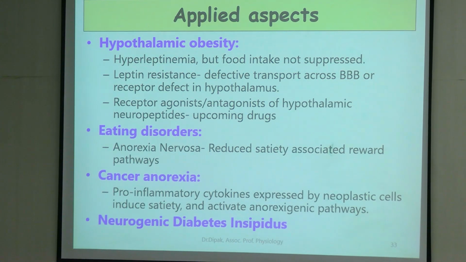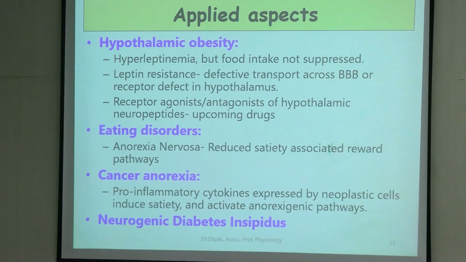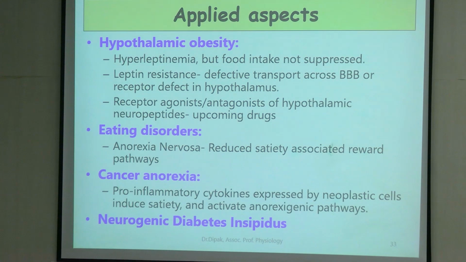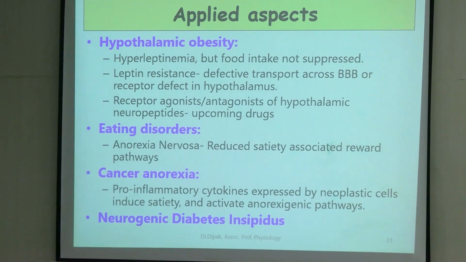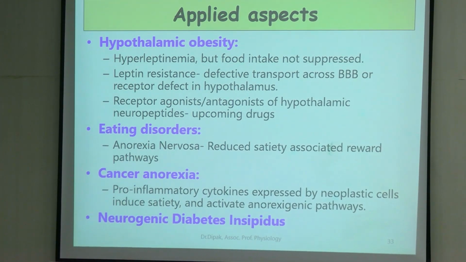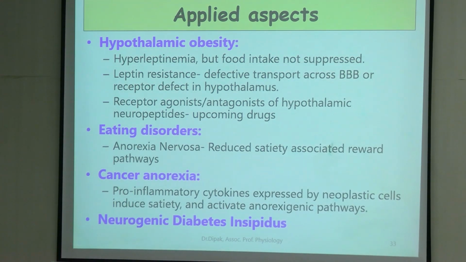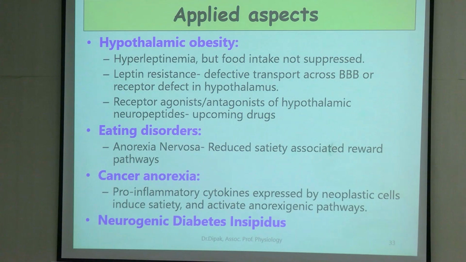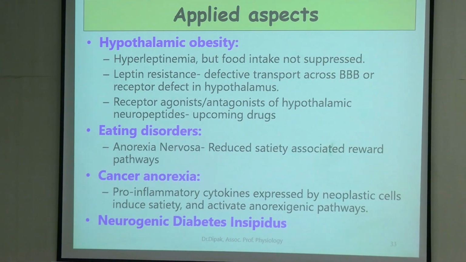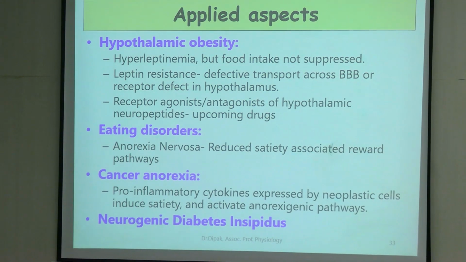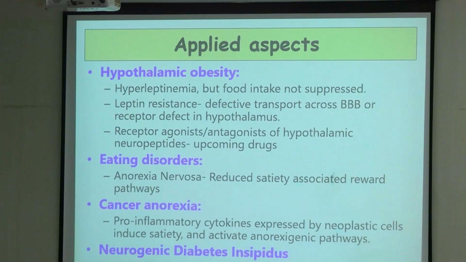At the same time, if you are somehow able to develop medicines or drugs which can act on the hypothalamic receptors, neuropeptide Y receptors or melanocortin receptors, we can influence feeding, and to a great extent we can develop certain forms of medicines for morbid obesity.